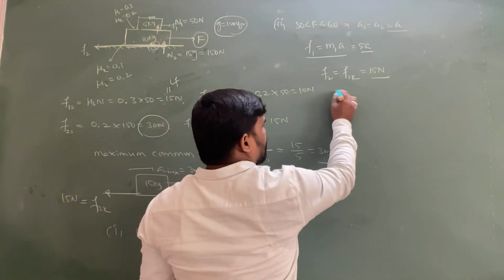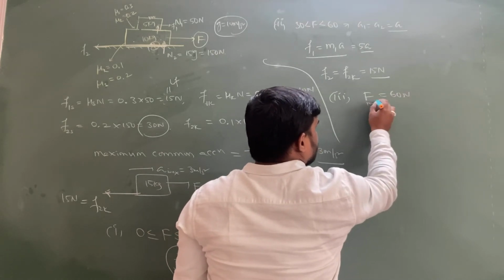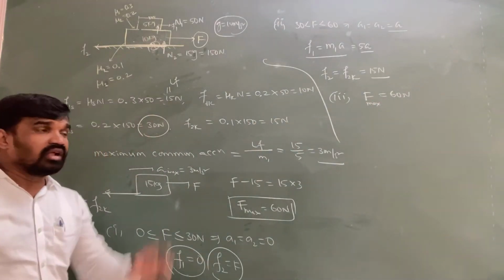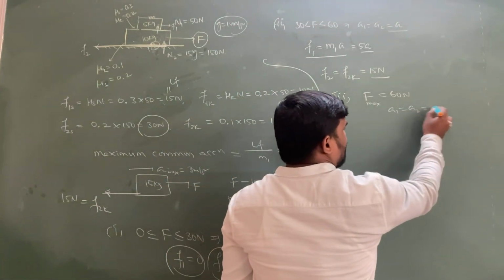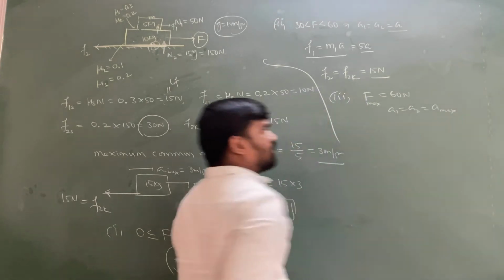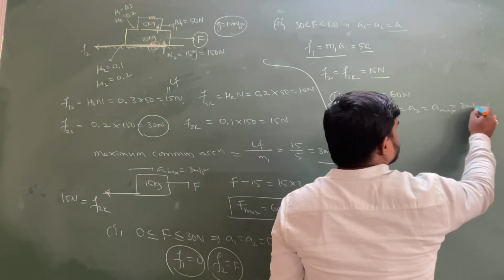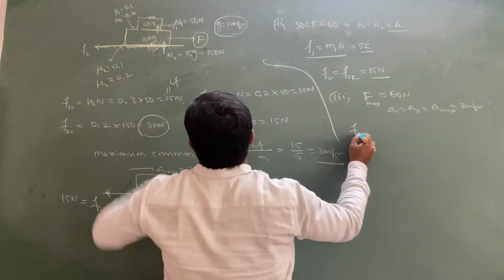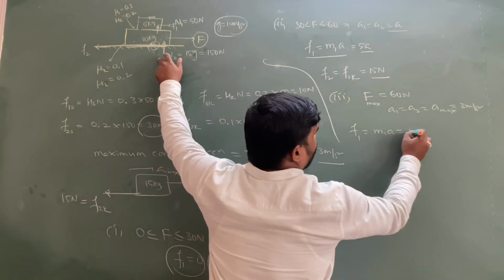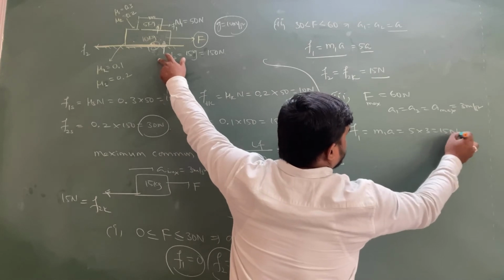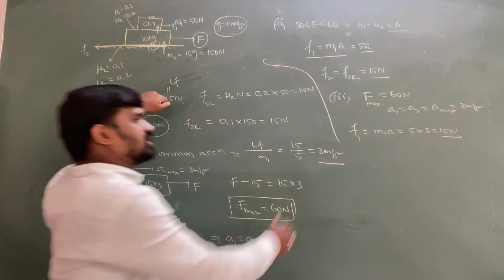Next, there is one more condition. If we consider that the applied force is equal to 60 Newton, which is the maximum force acting on the system, at that time both the blocks get common acceleration, a1 equal to a2 equal to a max, which is 3 meter per second square. Then the static friction acting on the upper block is the pseudo force m1 a max, equal to 5 into 3, which is 15 Newton, the limiting friction acting between the 5 kg and 10 kg blocks.